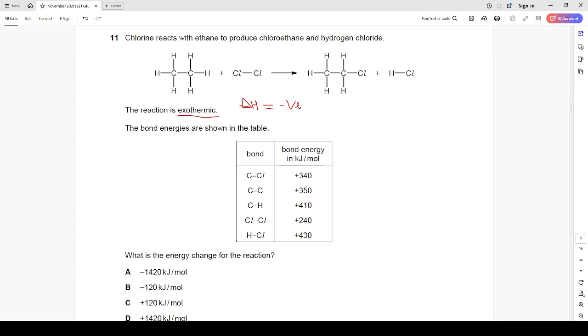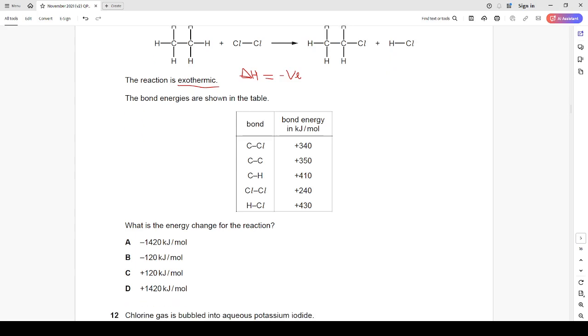On the contrary, for endothermic reaction, the bond breaking energy is usually greater than the bond forming energy. Now if you consider this equation, the energy in minus the energy out will give us precisely what our answer is in these options.